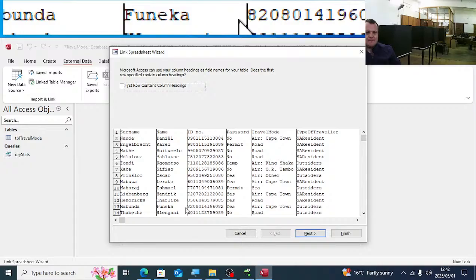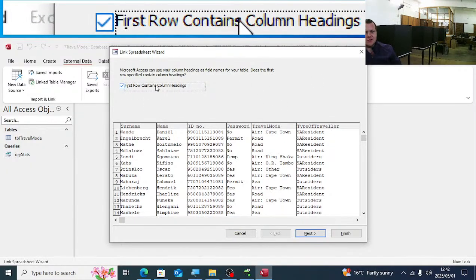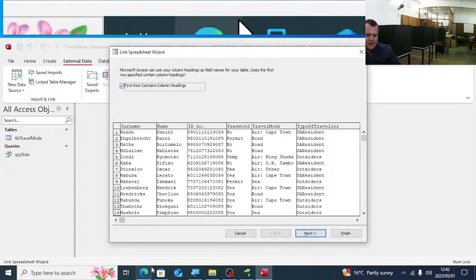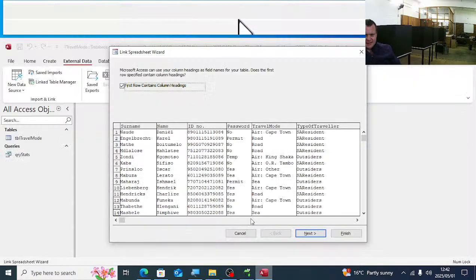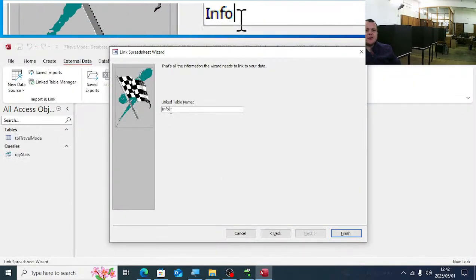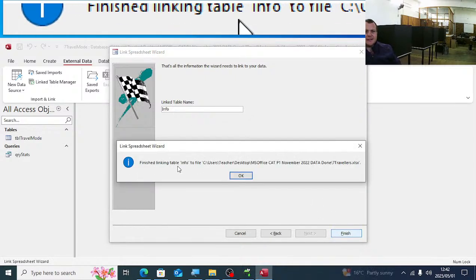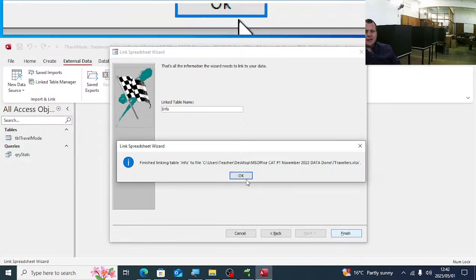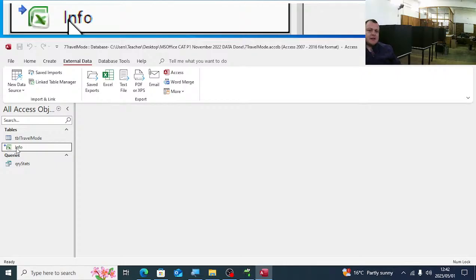Click on OK. You will have this wizard that appears. You'll select the first row contains column headings because they tell us to set the first row to appear as column headings. Click on next and then save it as info, so it's already info, so you click on finish. It will tell you finish linking table info to file and then you click on OK. That is how it should look, guys. Info with that Excel icon to the left of it.